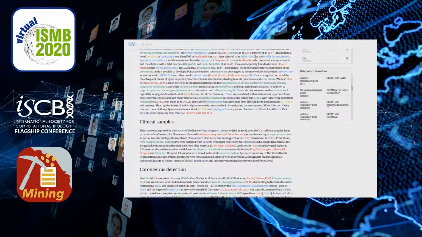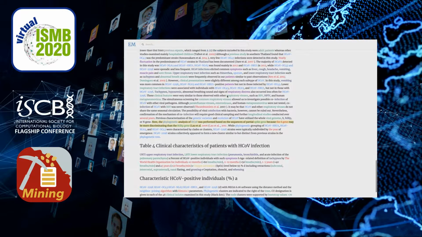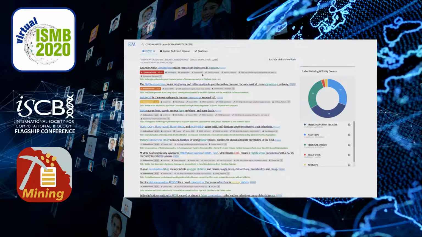And you can see there are a lot of relational meta-patterns in this document, and if you click on one of those, the sentence where this pattern is extracted will be highlighted. So that's for the second function of annotation visualization.